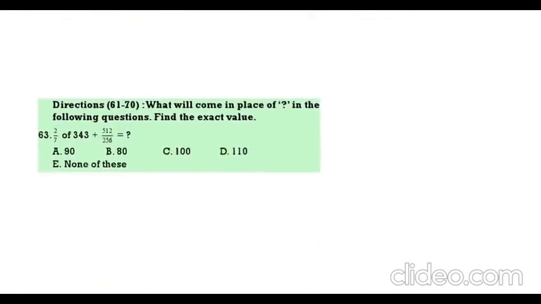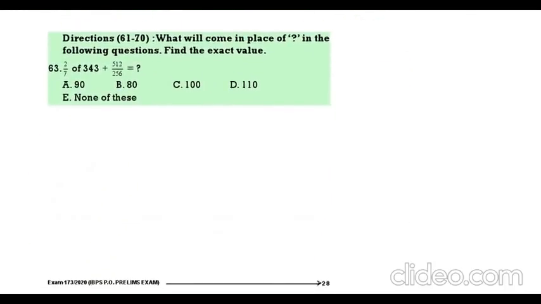Next. 2 by 7 of 343. So 343 by 7 is 49. 49 into 2 is 98. 512 by 256 is 2. That is a total of 100. 100 is the correct answer.